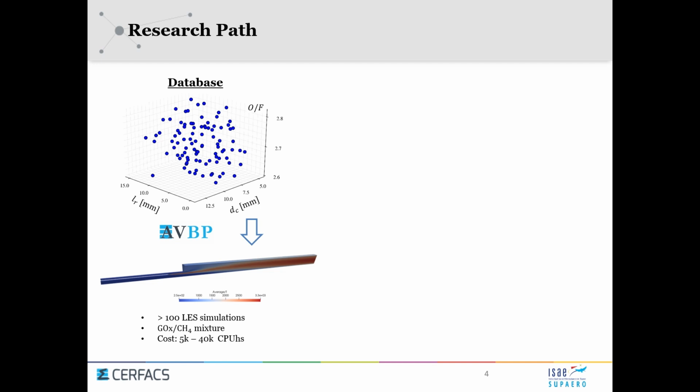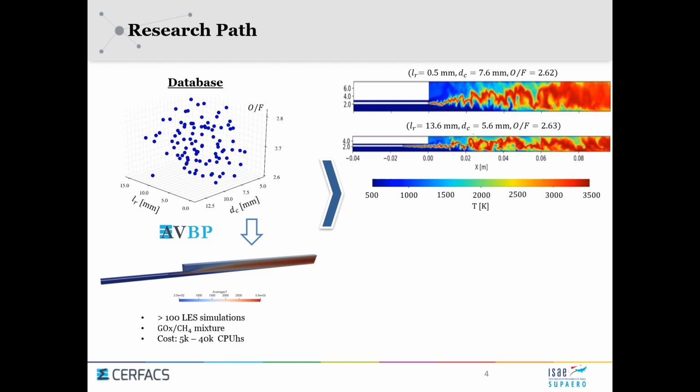Each simulation ranged from 5,000 CPU hours at the cheapest level to 40,000 CPU hours, which were the most expensive ones. Examples of these are the ones you see on the screen, where we have two different design points and their instantaneous temperature evolution across the longitudinal axis.